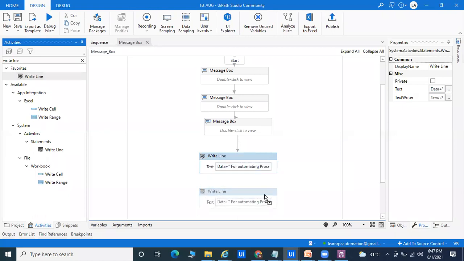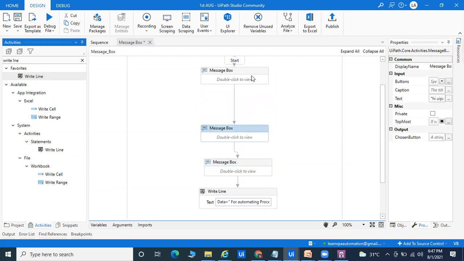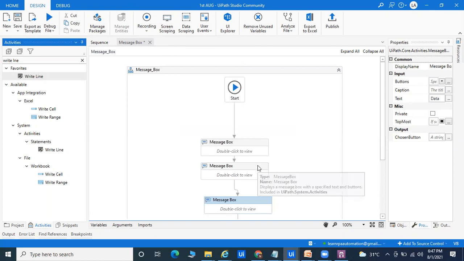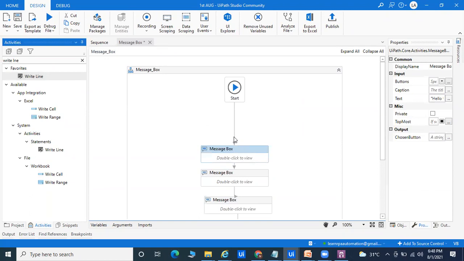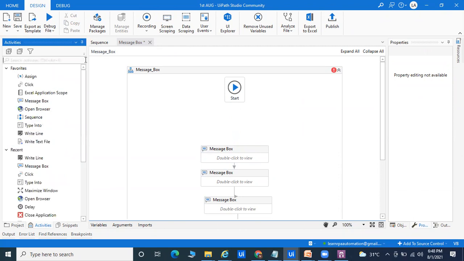One program I am doing right now is called the input dialog box and message box, so you can understand the scenario of what I'm going to provide. Right now I will take one activity called Input Dialog Box. If you come to UiPath, the name is also very clear. Input means we are providing something as input. Dialog box means it is going to open, so the Input Dialog Box activity is there.